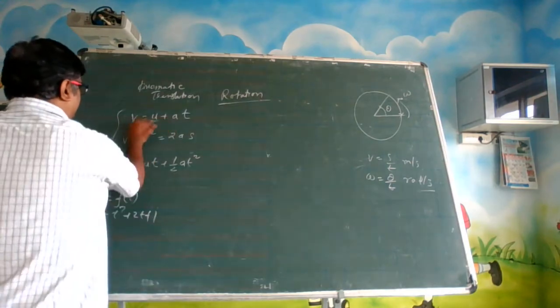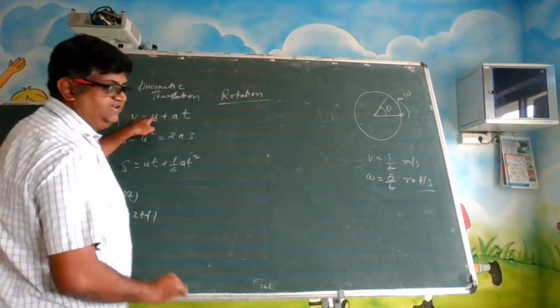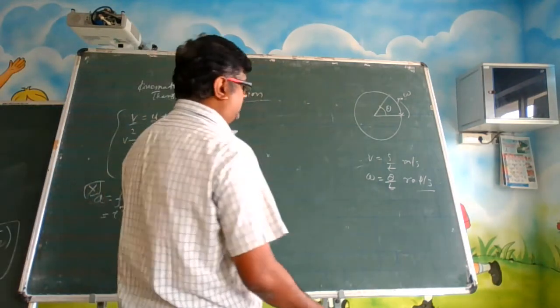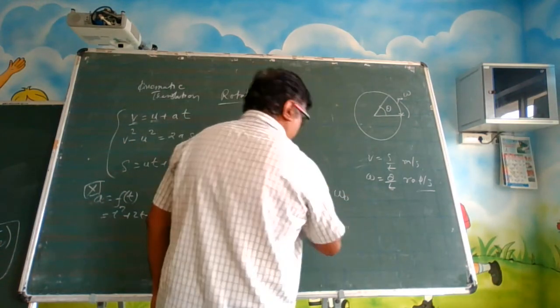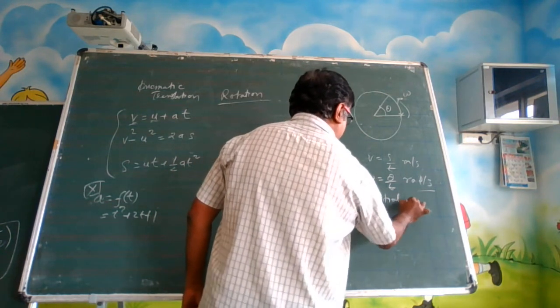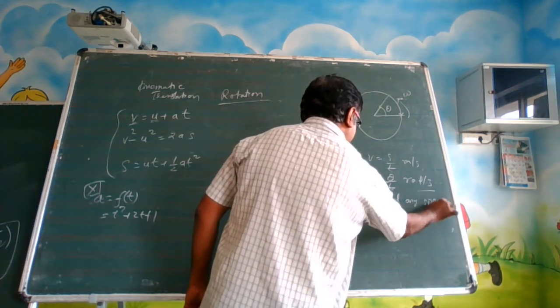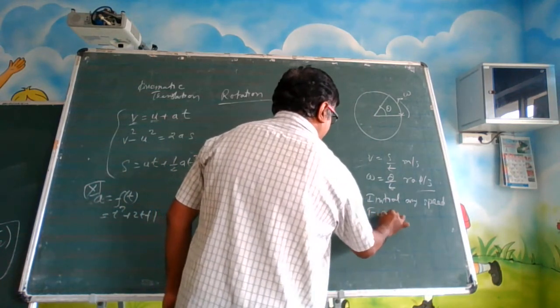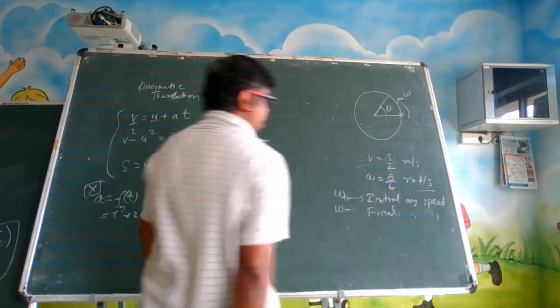So here also we will be using similar equations. What are u and v? Here u was the initial speed, v was the final speed. So we have similar terms here. Omega 0 is the initial angular speed, and omega is the final angular speed.